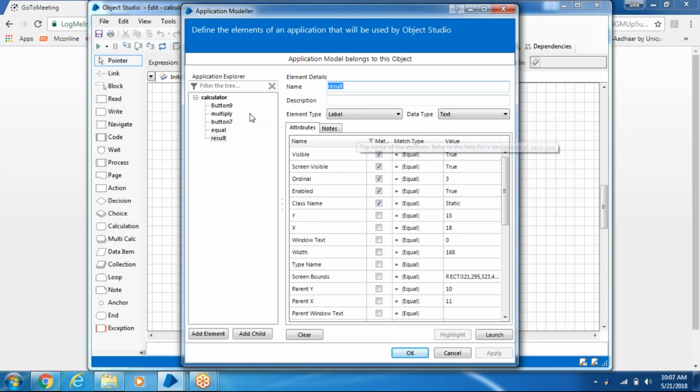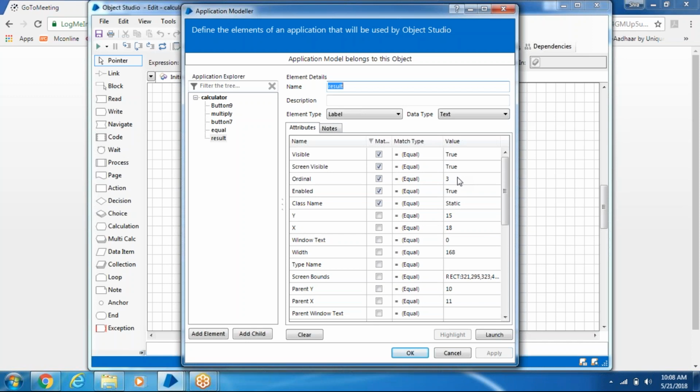For all these, only the ordinal changes, and all the other properties are the same, because all the elements behave the same in the calculator. So how are you differentiating? By using only ordinal, right?